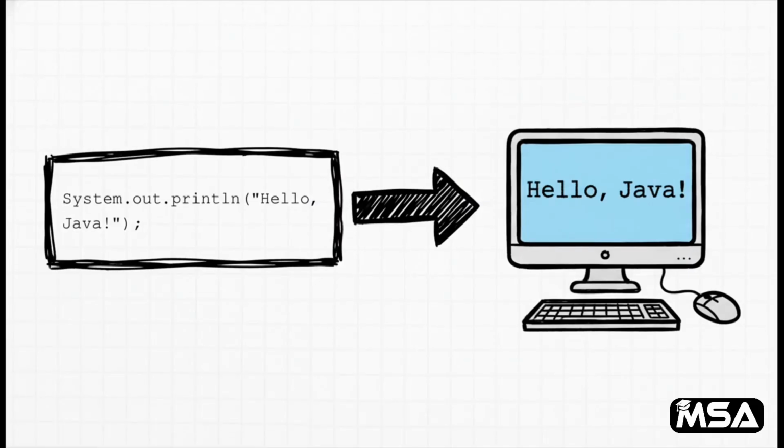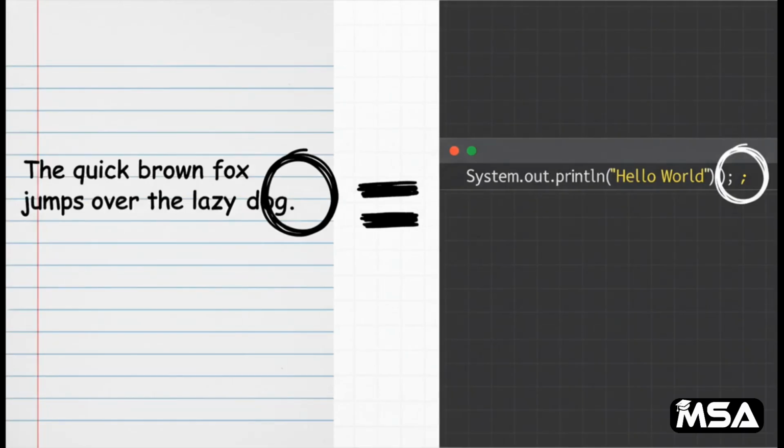All right, here is the action. This is the part that actually does something. System.out.println is basically just a command that says, hey Java, take whatever is in these quotes and print it to the screen for me. Pretty straightforward, right? And see that little semicolon at the end? That little guy is super important. You can think of it just like a period at the end of a sentence. It tells Java, okay, this instruction is complete, you can move on to the next one.